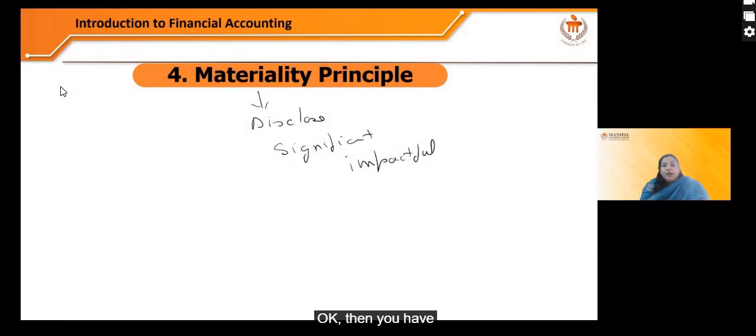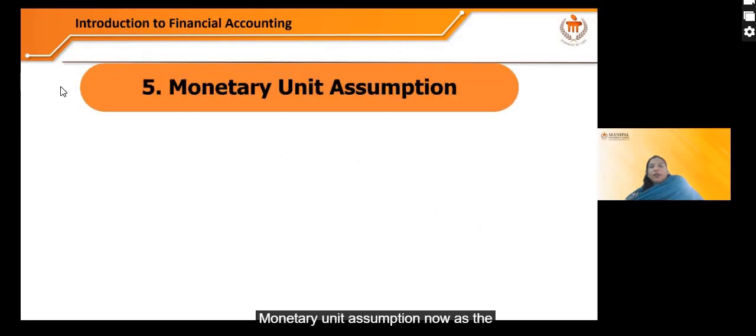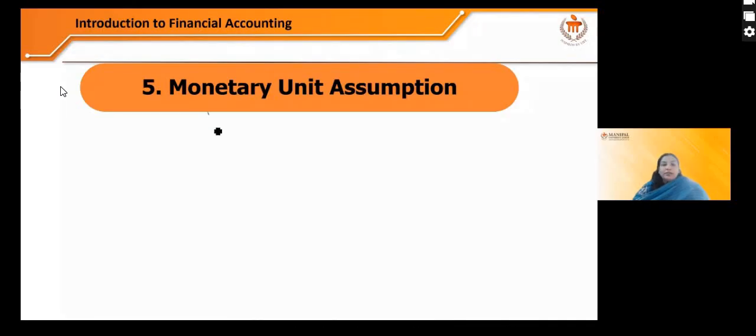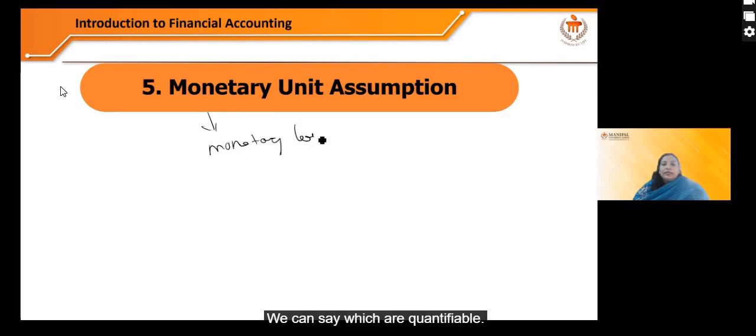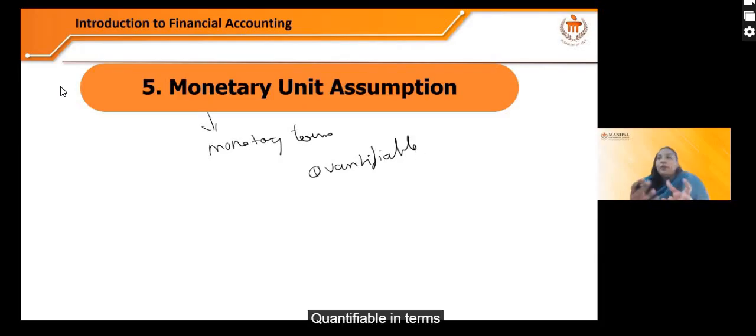Okay. Then you have the next principle, which is the monetary unit assumption. As the name suggests, the company should record those transactions which are measurable in monetary terms, only monetary terms, or we can say which are quantifiable in terms of money.